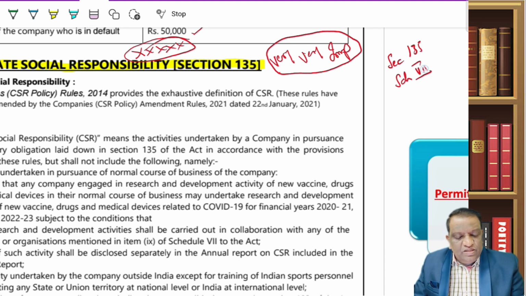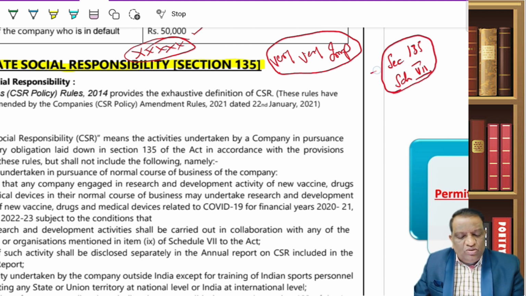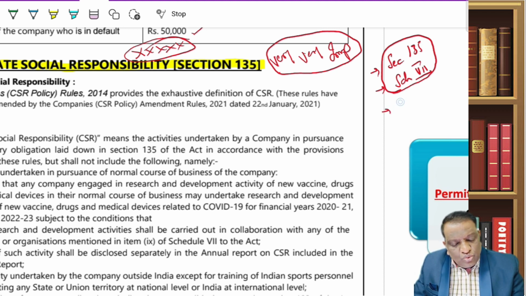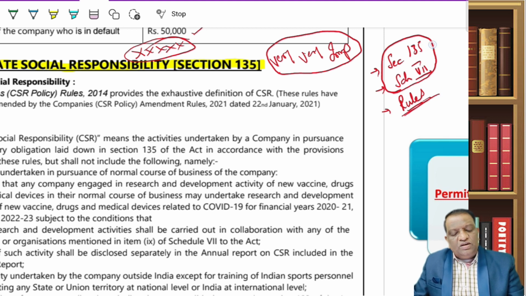These two are the most important points as far as governance is concerned. Apart from that, you do have rules along with the Companies Act, passed at different points of time. There are frequent updations on this. But broadly, you need to remember section 135 alongside Schedule 7.